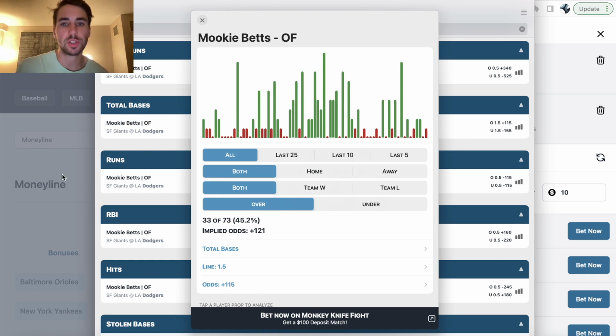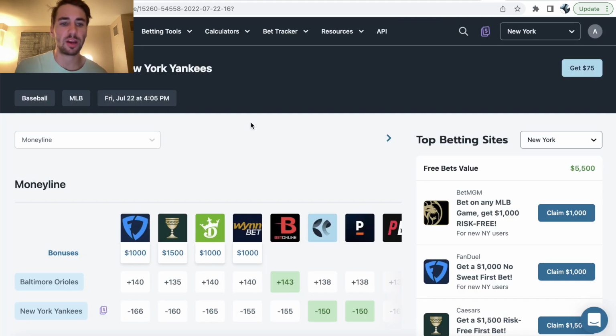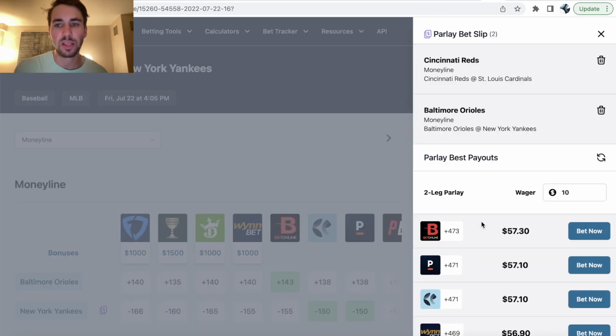Now, the second feature, which is pretty cool, is a parlay building tool. So right here, we can see we have the Orioles. Let's say I wanted to bet on the Orioles and the Reds in my parlay. So you just click this little Add to Parlay button, and you can add as many legs as you want. Add all the legs you want on OddsJam from any of the odds pages. Then you just click this little button.